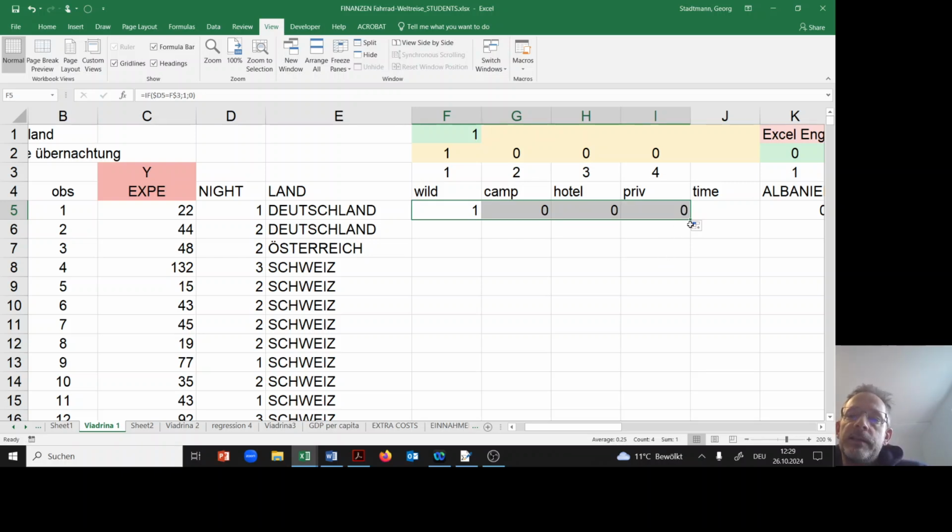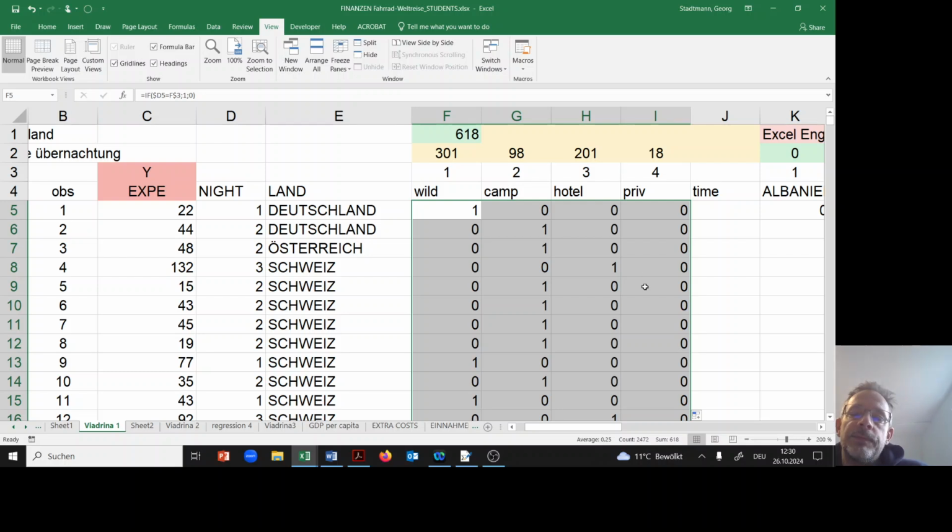When I copy this information down, the 1 should be here, because this guy was using a camping site. Next day also camping site, so a 1 here. And when I copy the information further down, the very expensive hotel room should have a 1 in this cell. Let's check. Great, the function works, so it can copy all the information down. Here I have a cross check.